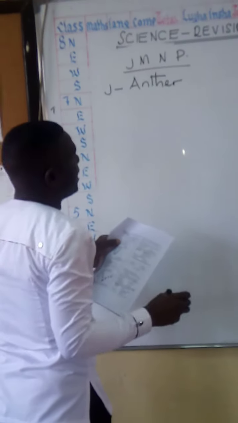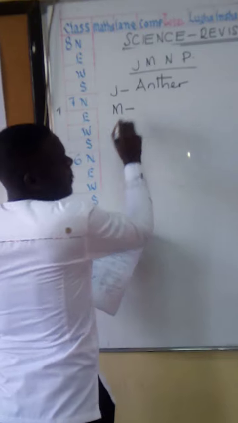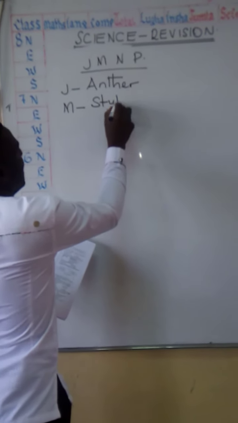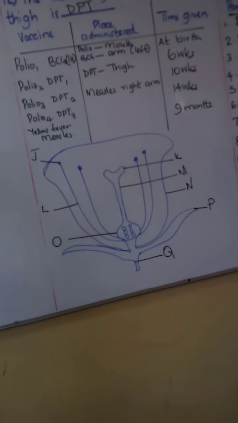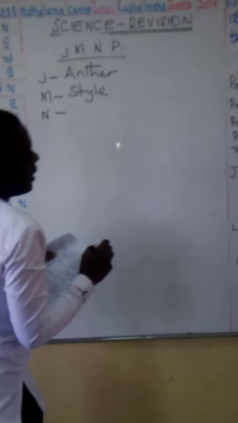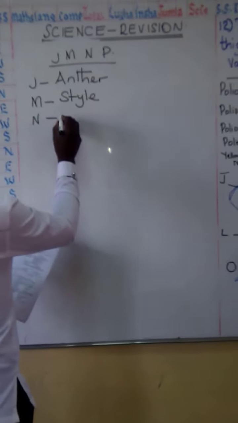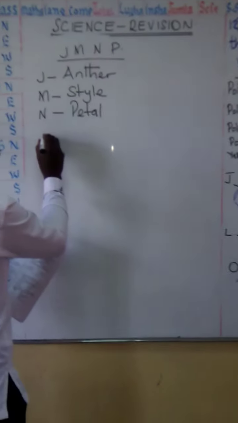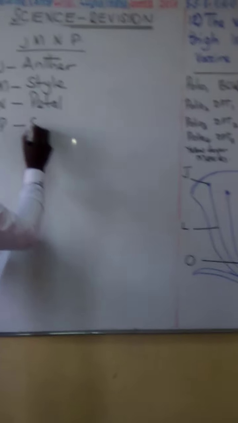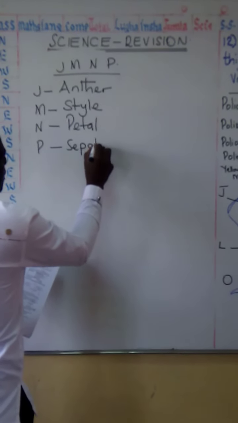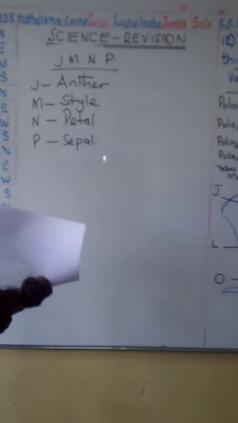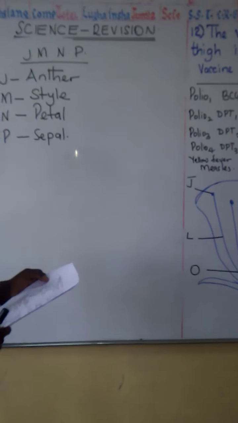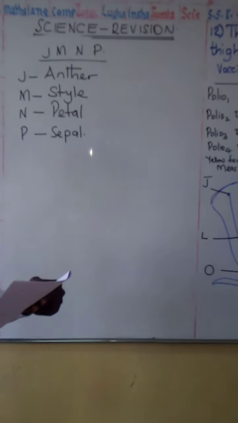M is the style. N is the petal. P is the sepal. That is the answer.